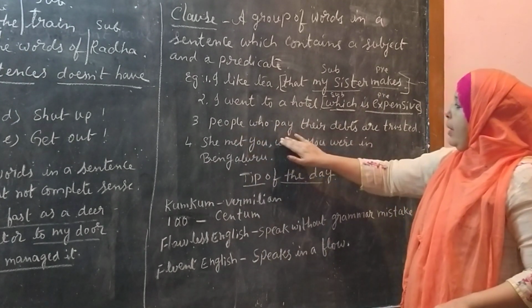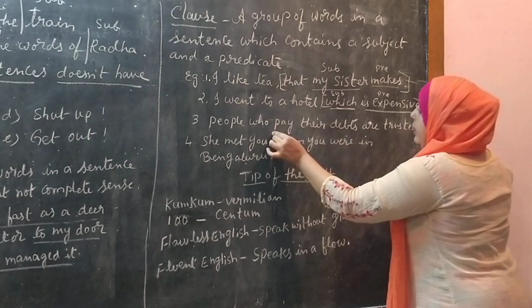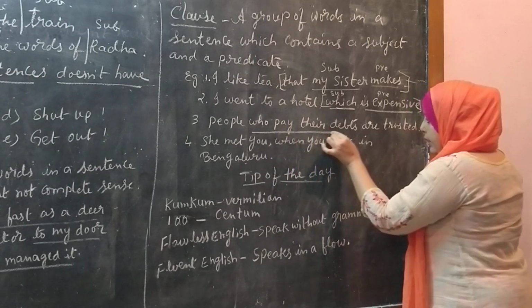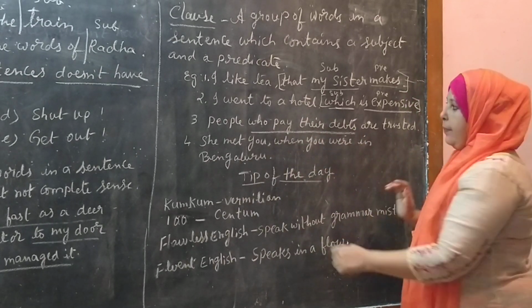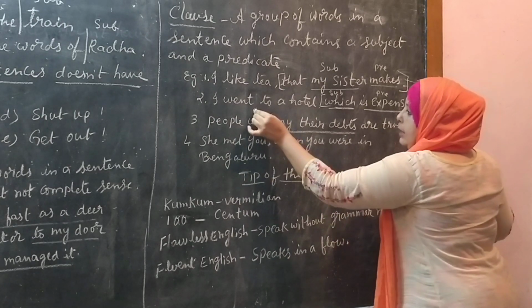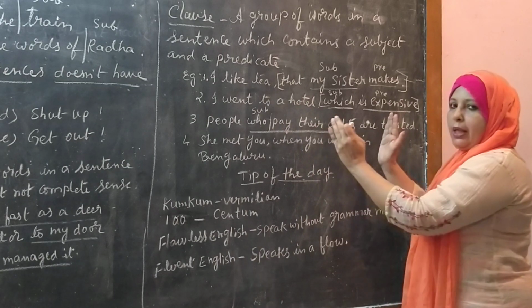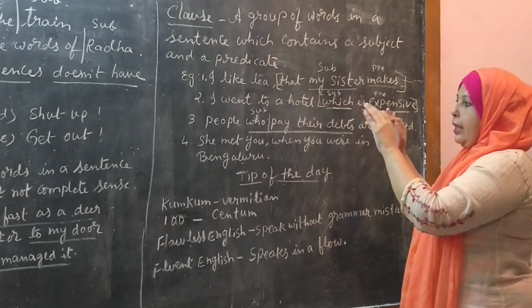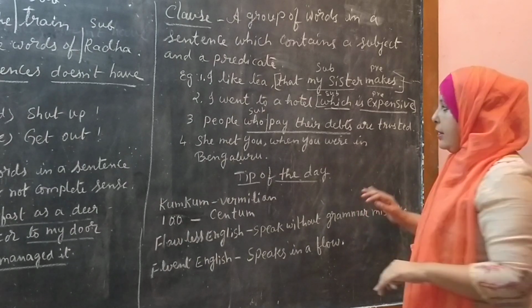Another sentence. People who pay their debts are trusted. Who pay their debts. This part of a sentence we can extract as a clause. Who is a subject. Pay their debts. It is giving a meaning, but not complete meaning. But still it needs some more words to make it a complete sense.